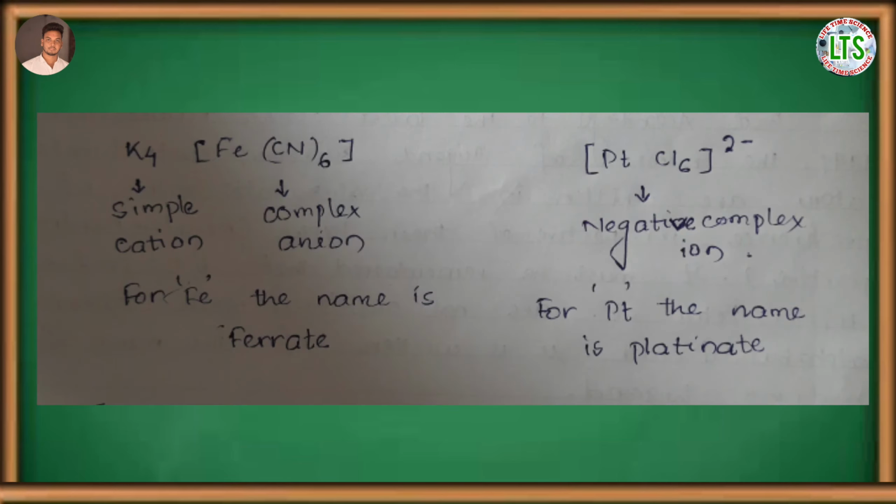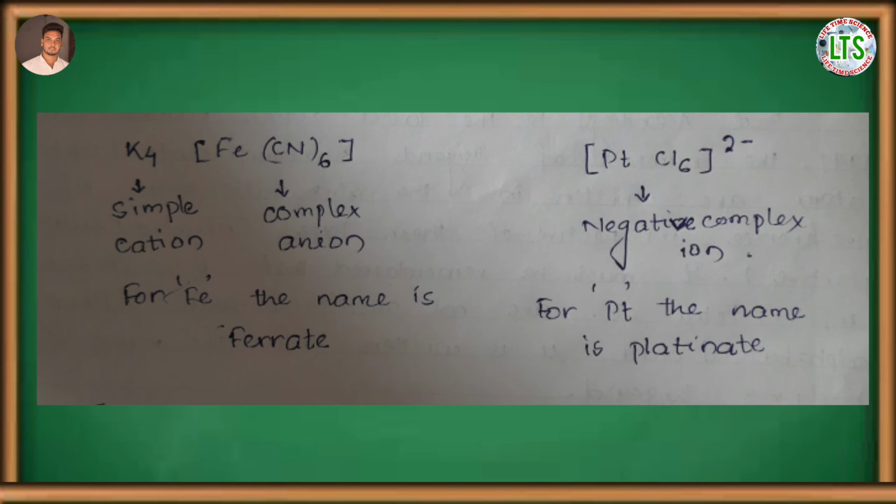Now, naming of the central metal atom or ion. In case of an anionic complex, the name of the central metal atom ends with ATE. Now, the question is, how can we detect the anionic complex? If the complex contains a simple cation and a complex anion, then it is an anionic complex. And also, if there is a net negative charge in the complex ion, then it is also an anionic complex.